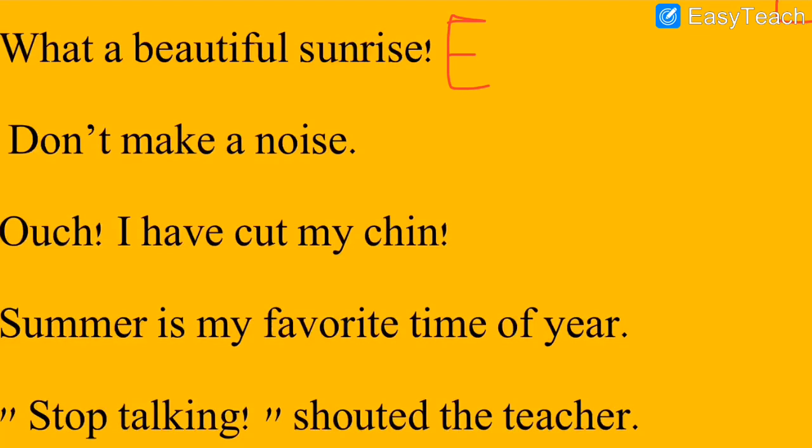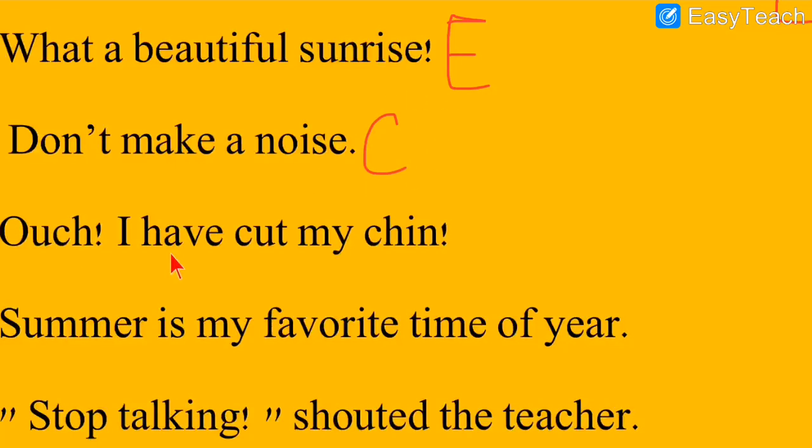Then the next sentence is don't make a noise. See, don't make a noise. What is it? This is a command because the tone of the sentence is harsh. Very harshly the speaker is speaking that don't make a noise. Maybe someone is harassing him, so he is annoyed. So is it a command? Yes, it is a command. So what do I write? C for command. So for command we have to write C.